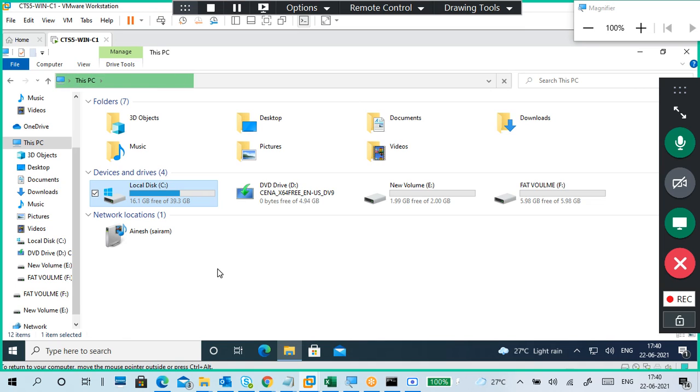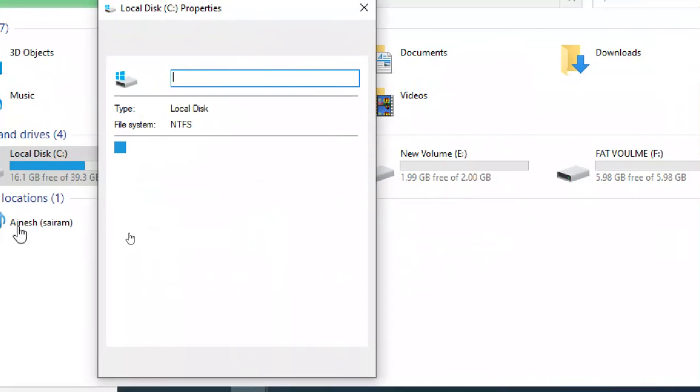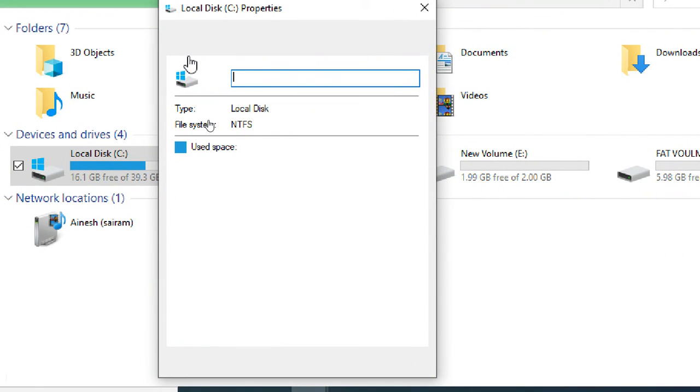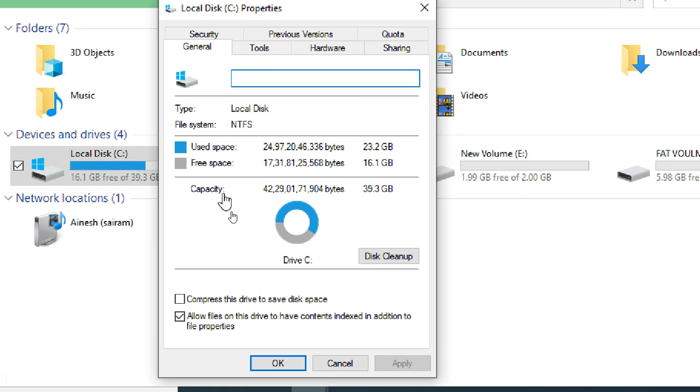Properties of C drive. Why is my E drive 2 GB? It is a 10 GB drive, right? It is showing 2 GB. In the morning session, students, we played what? Quota. Very good, correct. In the morning I didn't remove the quota. I left it like that only. That's why it is showing 2 GB. Very good, you remember.